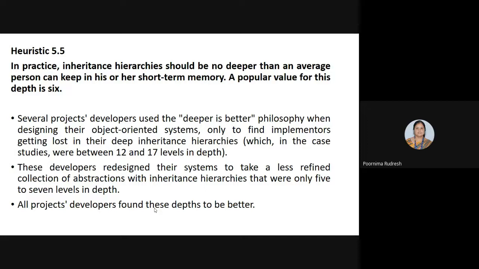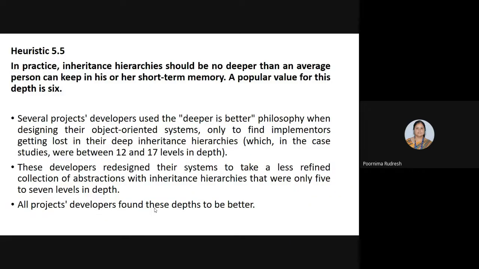Because of the non-availability of an automated tool to extract the inheritance hierarchy. Since automated tools are not available, they fix the inheritance hierarchy at 6 to 7 levels. If automated tools were available to extract the inheritance hierarchy, then the designer may go up to 70 levels. So this is about heuristic 5.5.